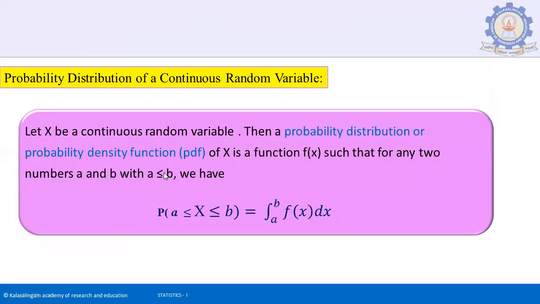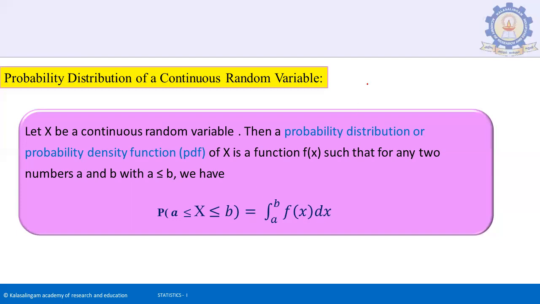Next, probability distribution of a continuous random variable. Let x be a continuous random variable. Then the probability distribution or probability density function of x is a function f of x such that for any two numbers a and b with a less than or equal to b, we have P of a less than or equal to x less than or equal to b equals the integration of f of x from a to b.